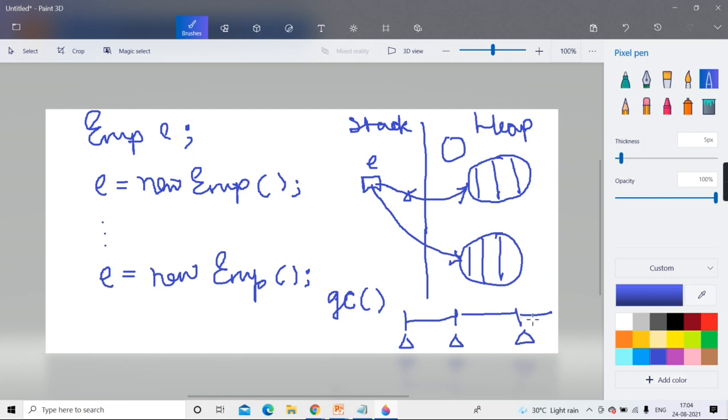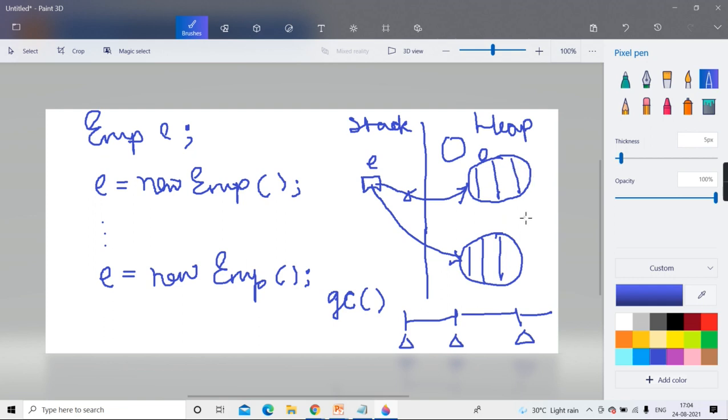Or is it scheduled? Scheduled. Clear? After every fixed interval, the interval is decided, the garbage collector is called. And what the garbage collector will do is check in the memory all those objects whose ref count has become 0, and put them into the free list.